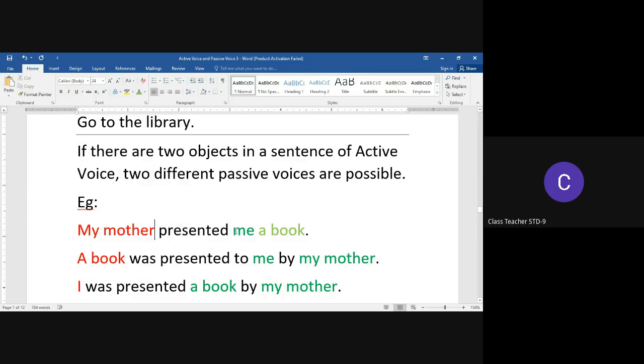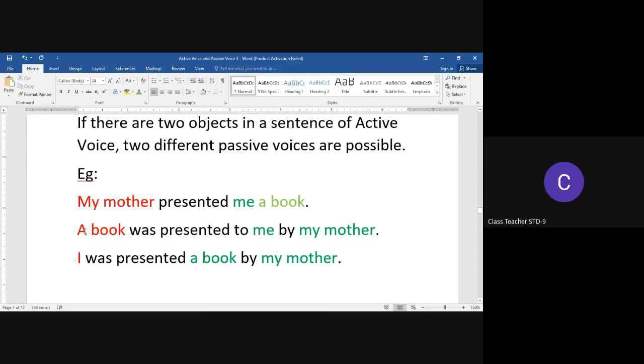Now, in this case, you will observe that we have two objects. We have marked them with two different shades of green. One of the objects is me and the other object is a book. So in this case, there is a possibility of two passive voice sentences. In first passive voice, we have made a book as the subject of the passive voice sentence.